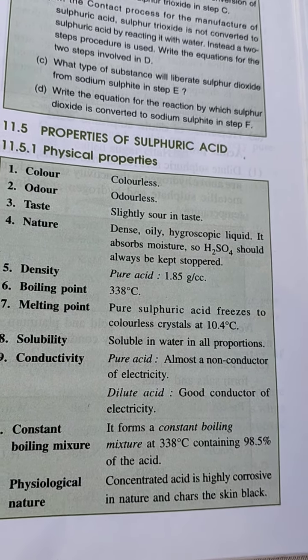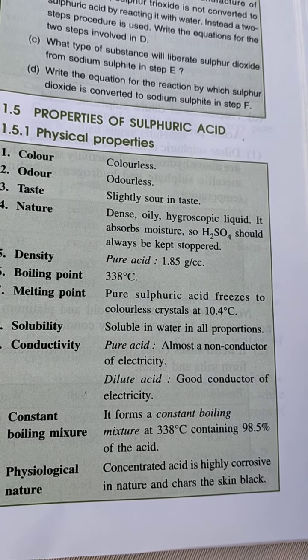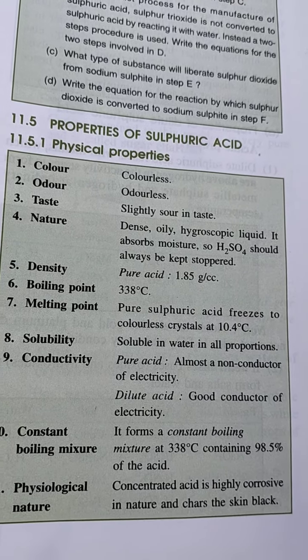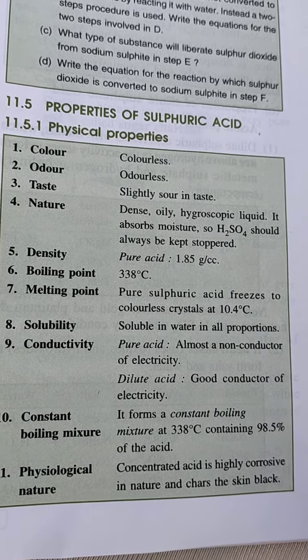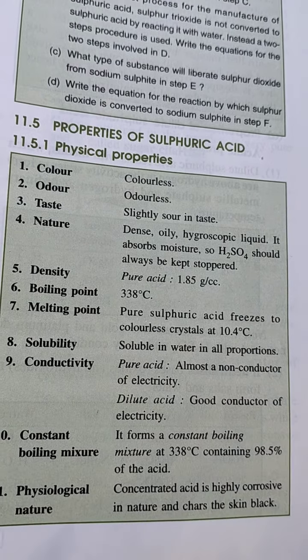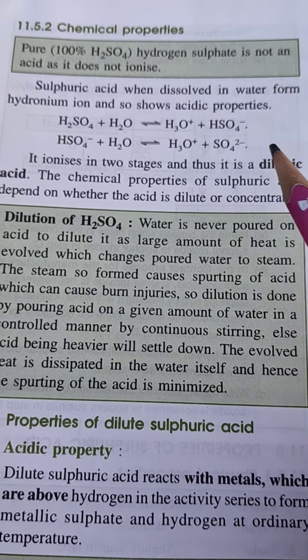It forms a constant boiling mixture at 338 degrees Celsius, and at that time its concentration is 98.5%. Physical nature: concentrated acid is highly corrosive in nature and chars the skin black. Now come to the chemical properties.